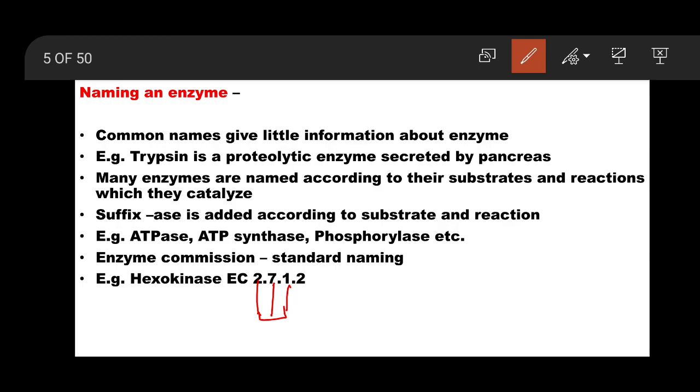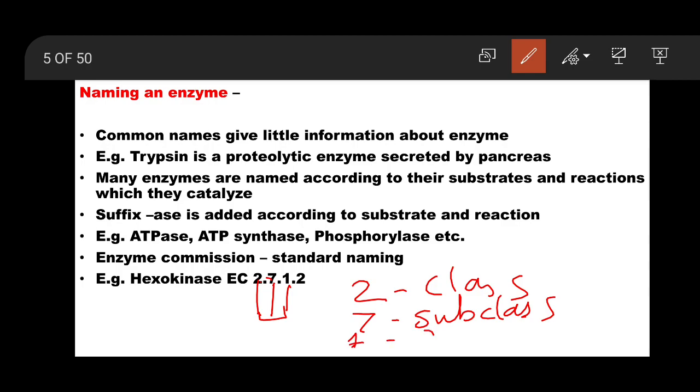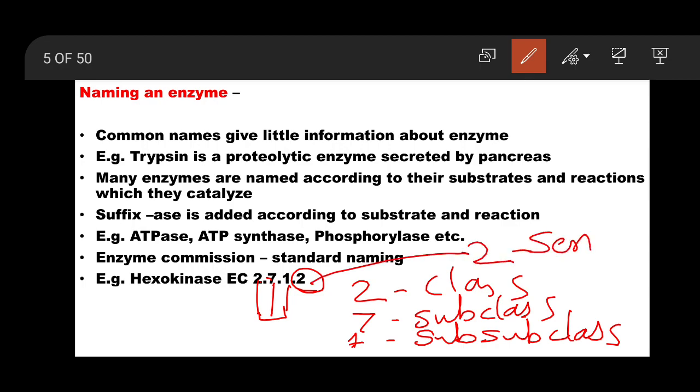The first number, 2, is the class, the second, 7, indicates the subclass, then one number is coming, 1, which is the sub-subclass, and the last number, 2, is the serial number of the enzyme under that subclass.